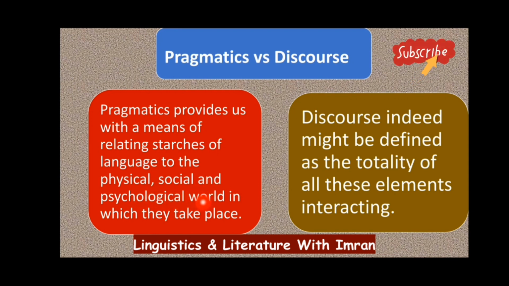It does not take place in a vacuum. On the other hand, discourse might be defined as the totality of all these elements interacting. So discourse is taken as a whole, while pragmatics is a part, or a chunk, of discourse. Discourse is a whole, and pragmatics is a part of discourse, right?